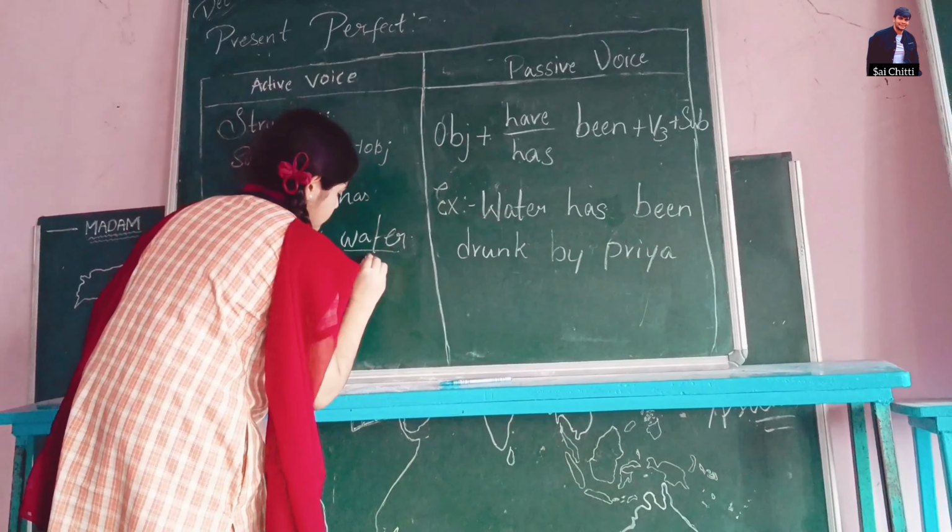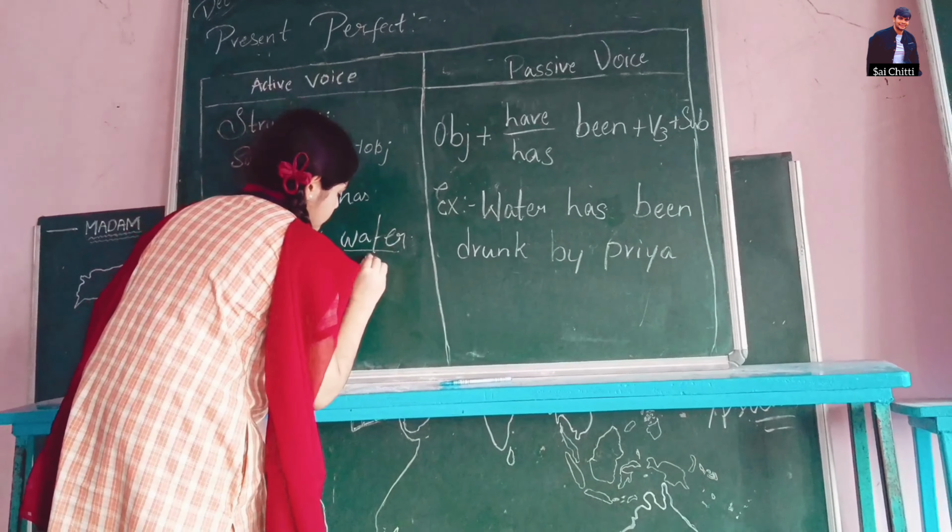plus will be being. Here V3 is read. In place of plus we have to write by Sai, subject. So a book will be being read by Sai. So this is the passive voice structure of future continuous tense.